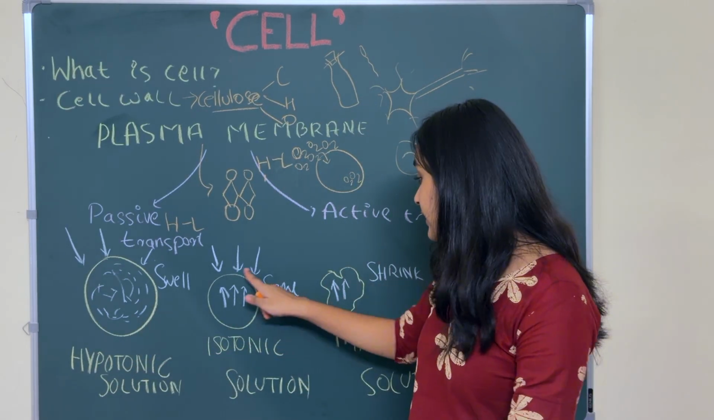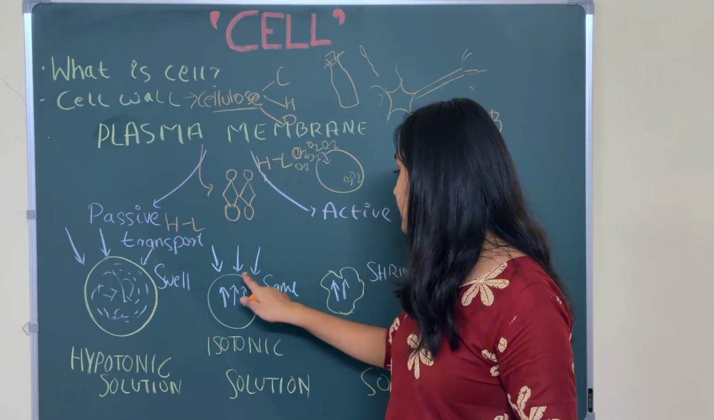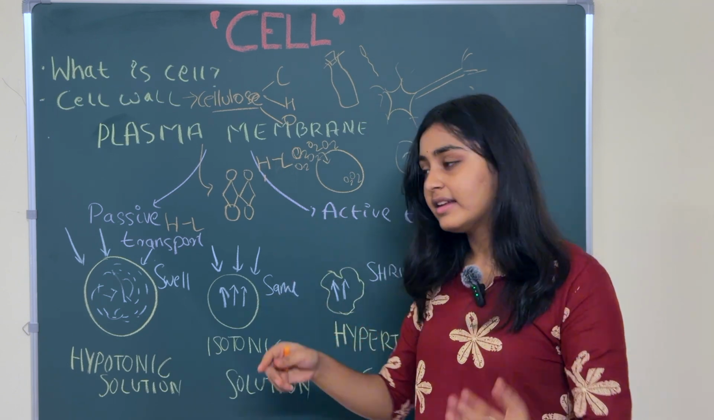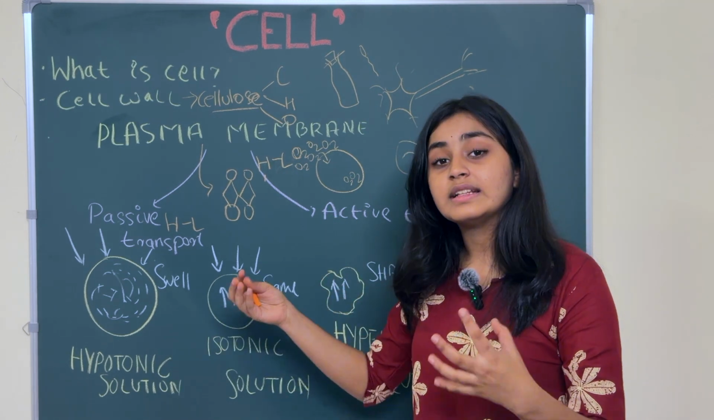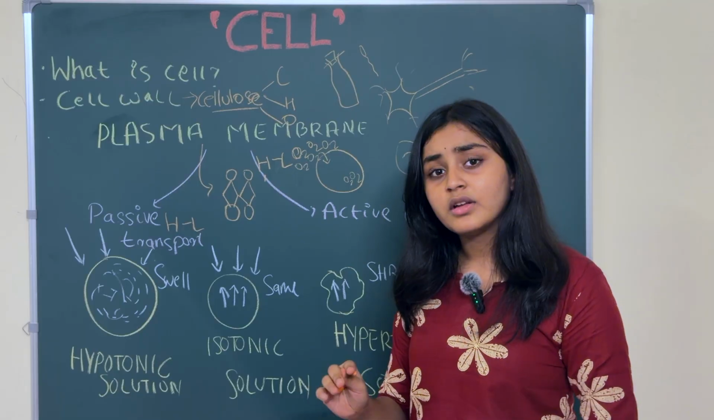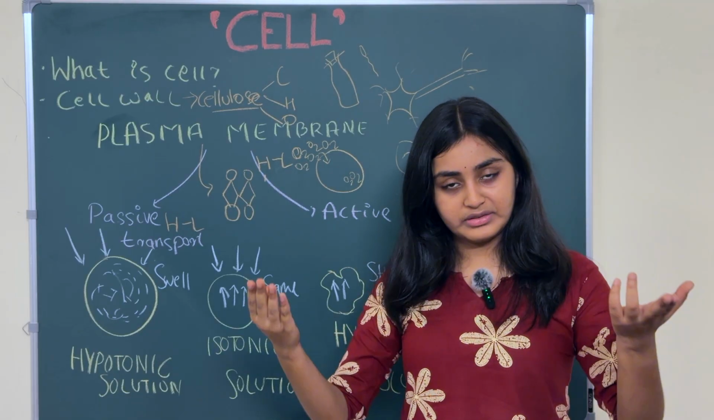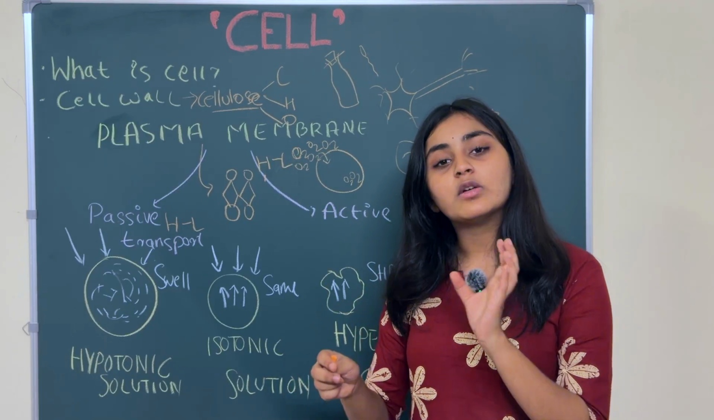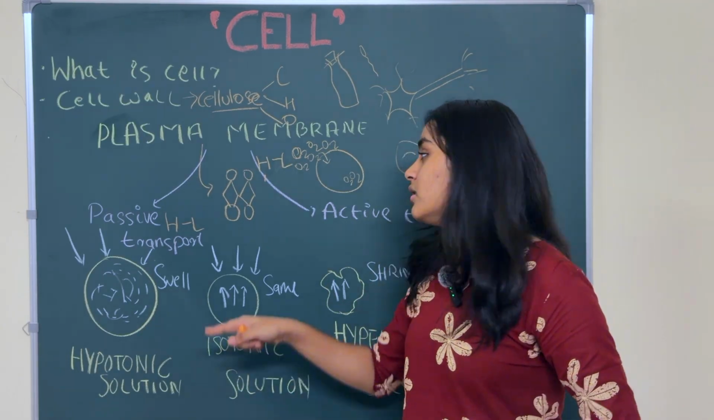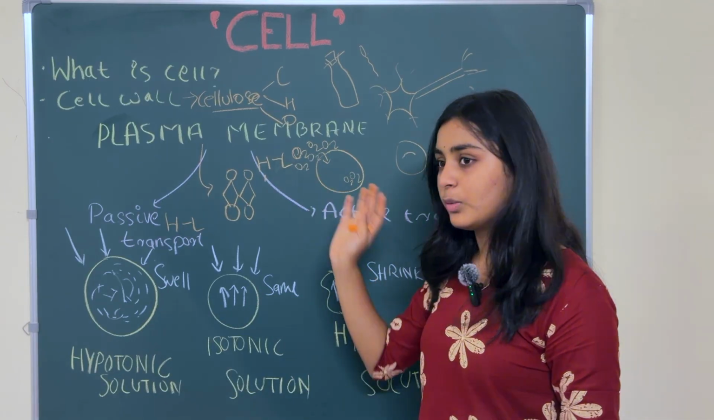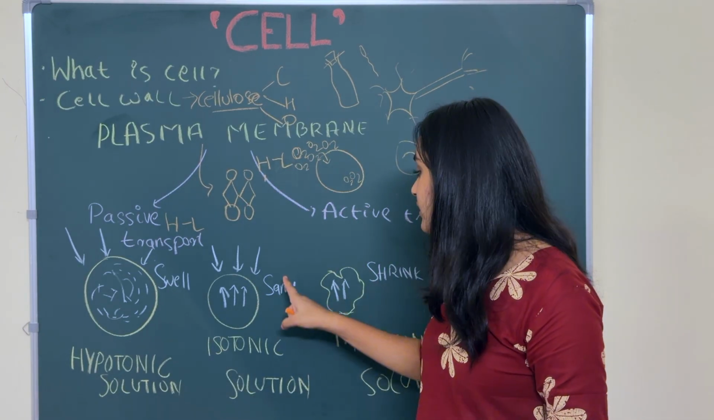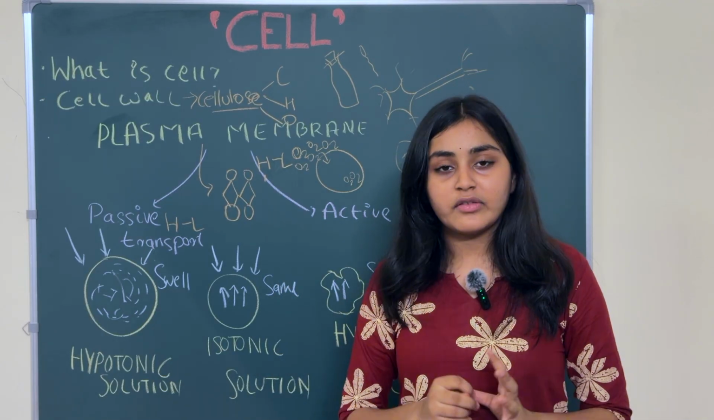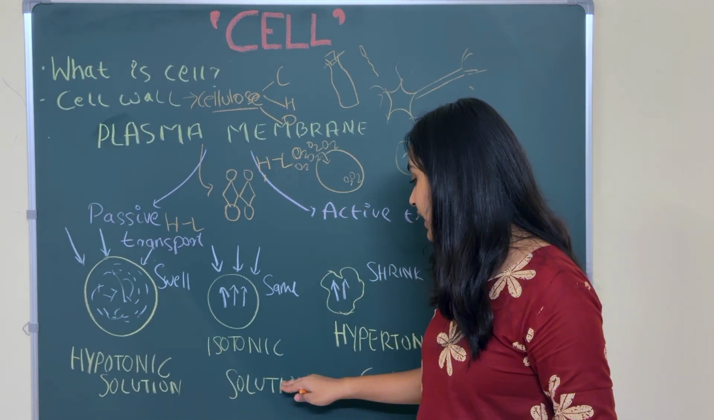Now we'll take the second cell. In this cell, the amount of water outside is the same as the amount of water inside the cell. So water from inside will go out, and from outside it will come in. This process keeps on happening, but the water stays the same on both sides. If one drop comes in, one drop goes out. The water concentration is the same outside and inside. This type of solution is called an isotonic solution.